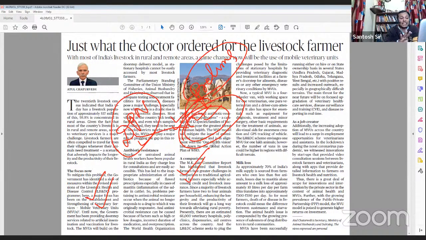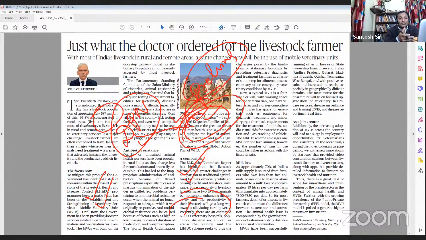So access to credit is one of the biggest challenges. Then it talks about the number of veterinary hospitals in India. It says that only 66,000 veterinary hospitals are there, and for a 537 million livestock population, just imagine, such a small number of veterinary services.